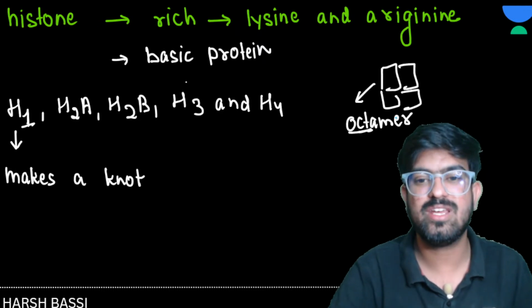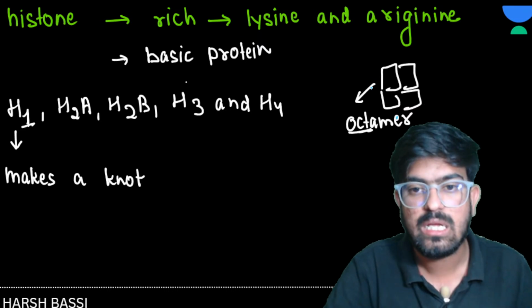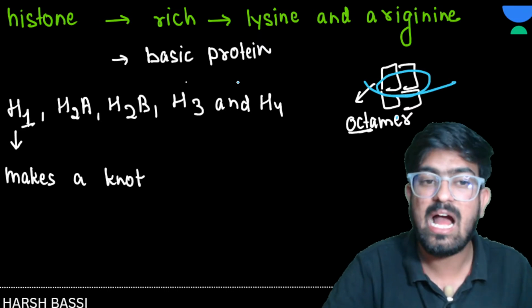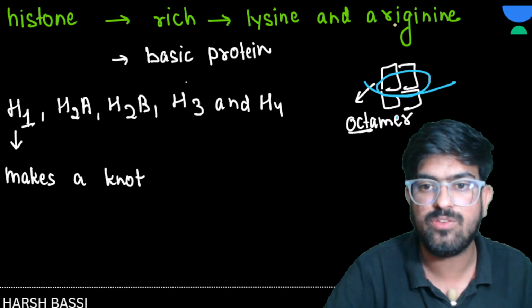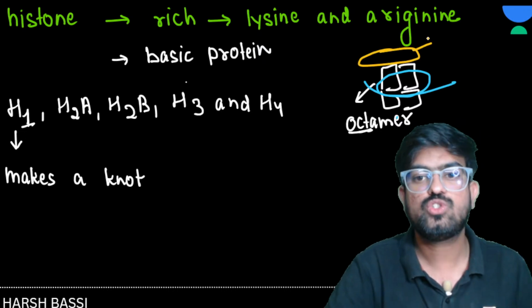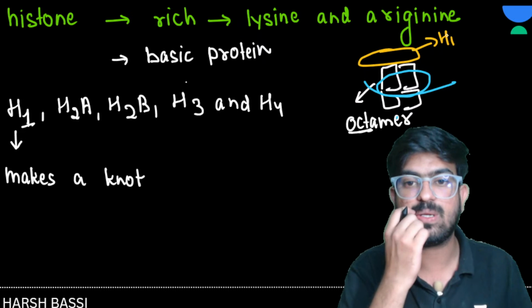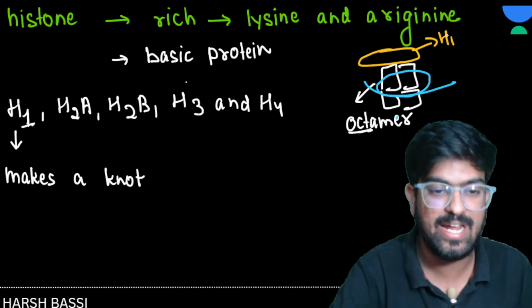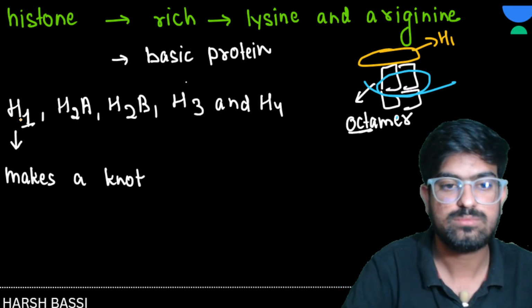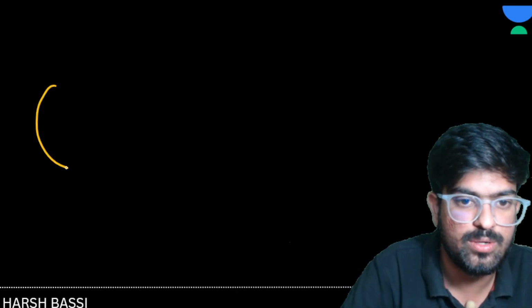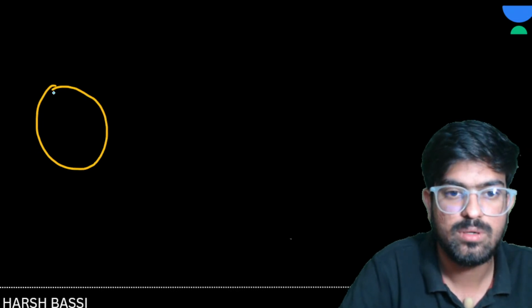So this is known as the octamer, and this is the DNA. Outside this complex, H1 is present. H1 is not part of the octamer. I'll make the diagram again. This is the histone octamer, and this is our DNA.